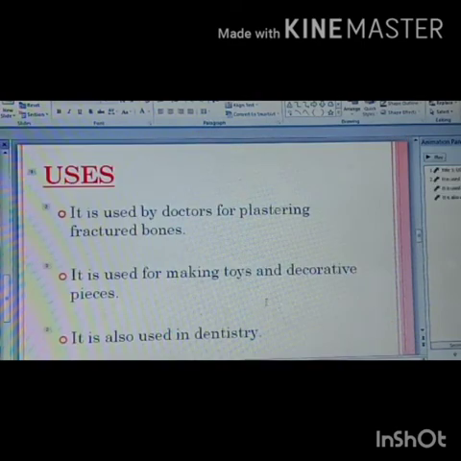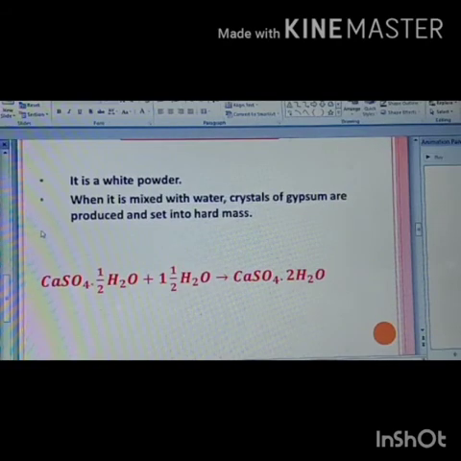Now children, this plaster of Paris is stored in airtight containers because air contains moisture. So when plaster of Paris combines with moisture in the atmosphere, it forms gypsum. Because of this reason, plaster of Paris is always stored in airtight containers. Why? Air contains moisture. This moisture can cause the setting of plaster of Paris into a hard mass of gypsum.